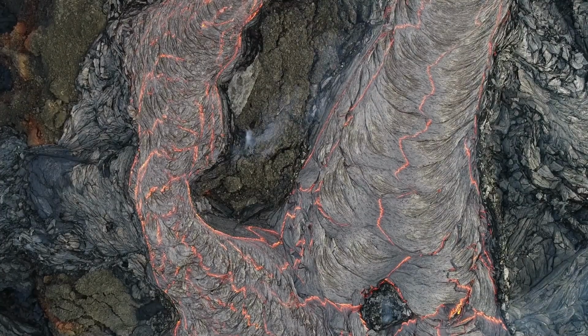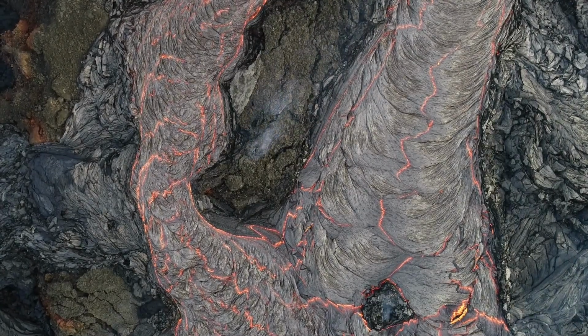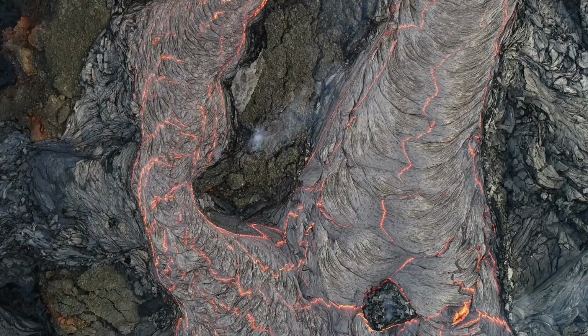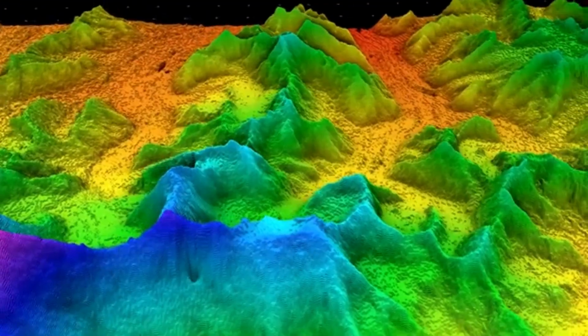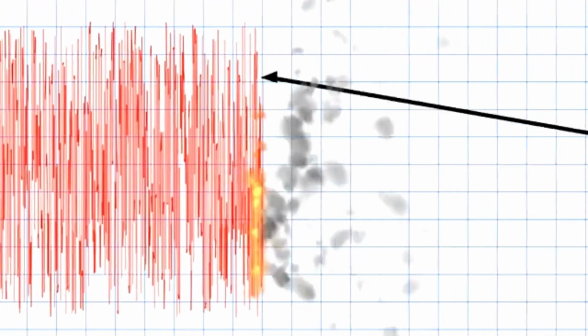The Earth's crust is made up of several large and small plates that move around on the semi-molten layer below, known as the mantle. These plates are in constant motion, albeit very slow. As they collide, they create immense pressure which builds up over time. When the pressure exceeds the strength of the rocks, it suddenly releases, sending out seismic waves that shake the Earth's surface. This release of energy is what causes earthquakes.